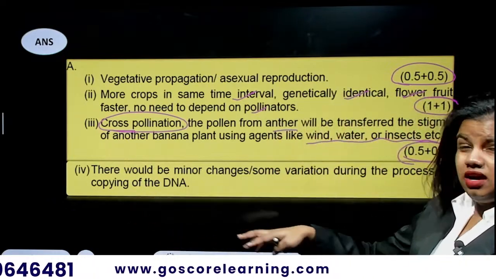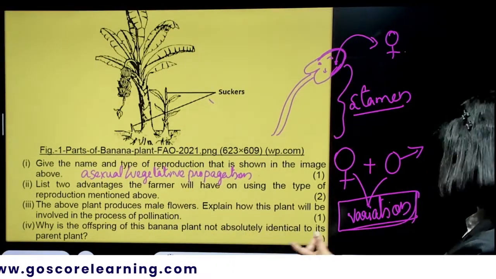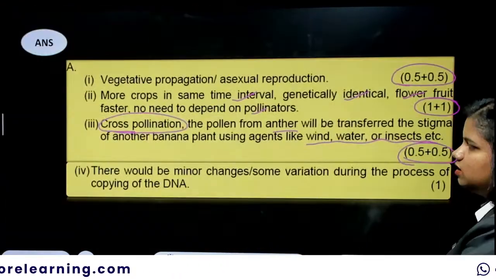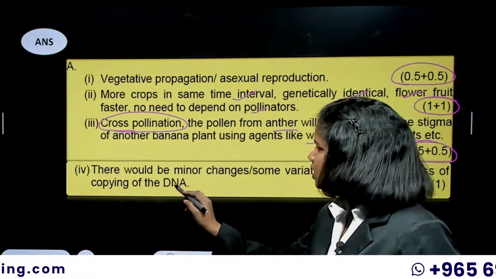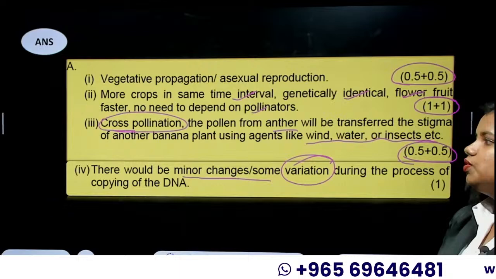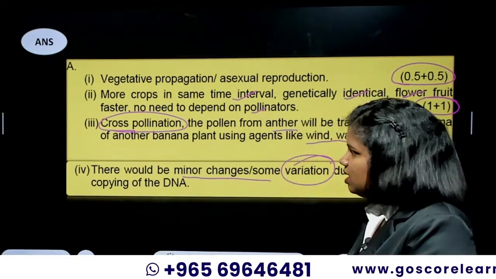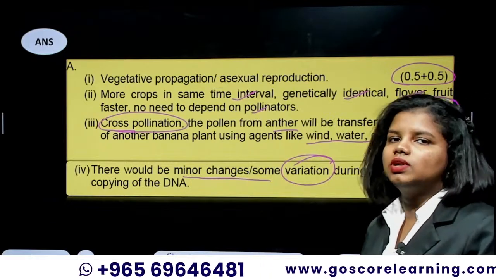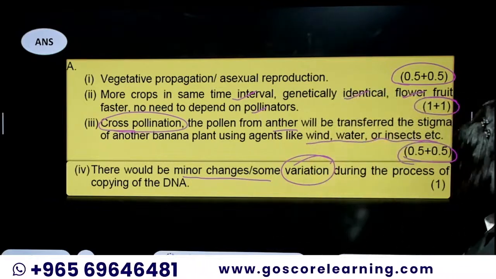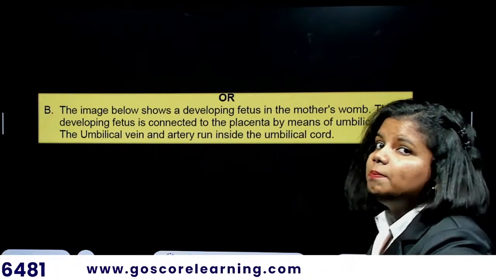Then finally, the question is why the offspring is not absolutely identical. The offspring won't be identical because there would be minor changes or variation during the process of DNA copying when it is sexual reproduction. That's why the offspring would not look like the parent. That was the A part of that question.